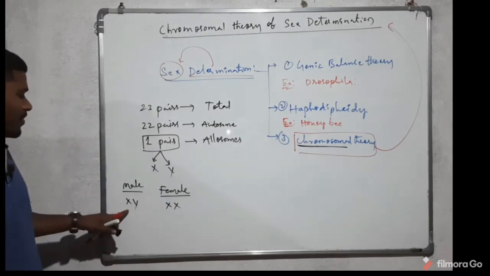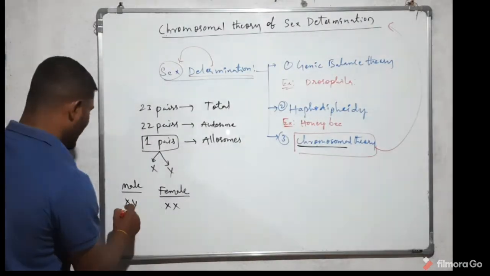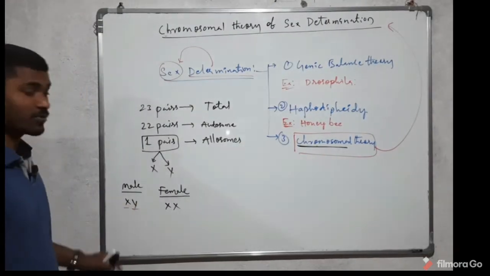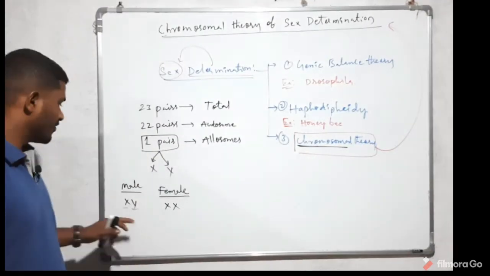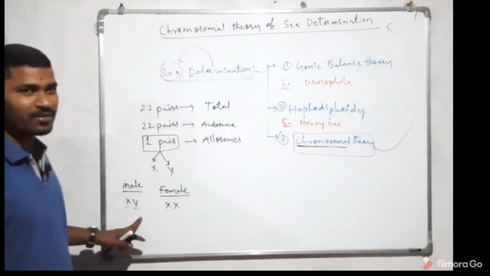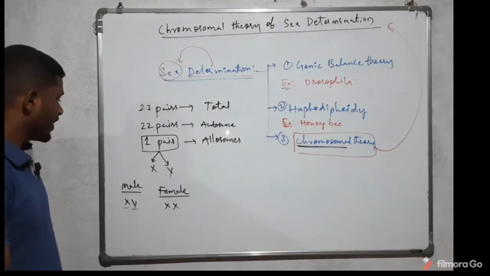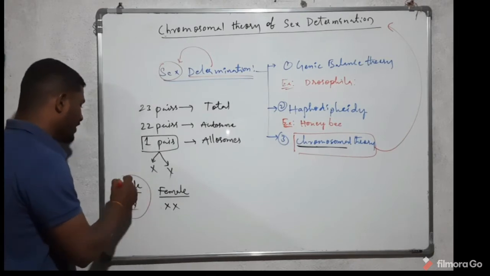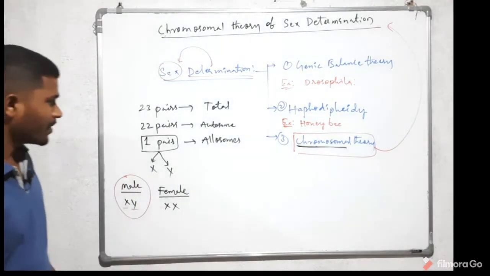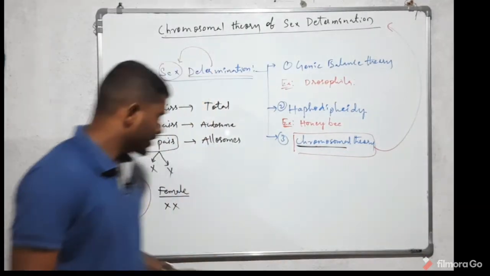Here, the male and female have different chromosomes, so they produce different gametes. We will discuss that a little later. The male organism has heterogamety.